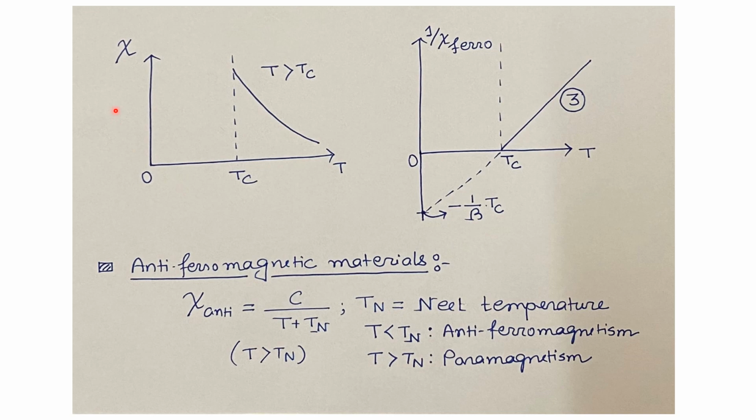So if we plot chi versus T for a ferromagnetic material at T greater than Tc, then the curve will look like this. Now we'll plot 1 by chi ferro versus temperature.